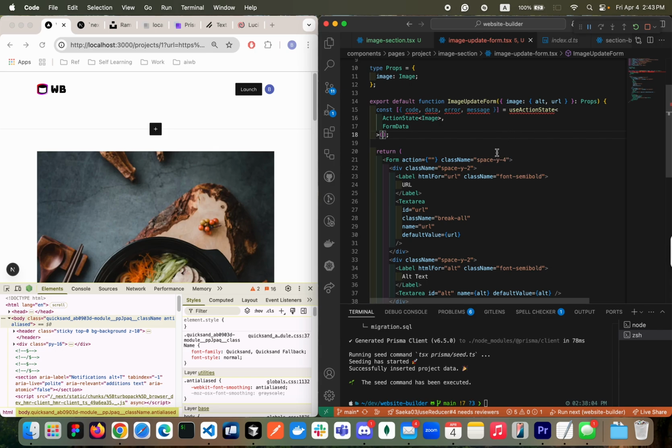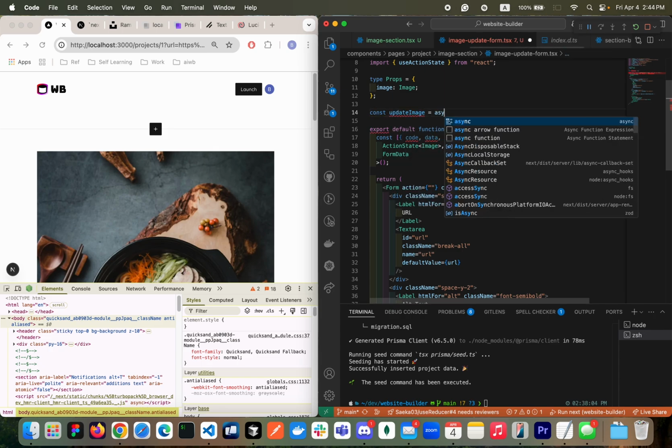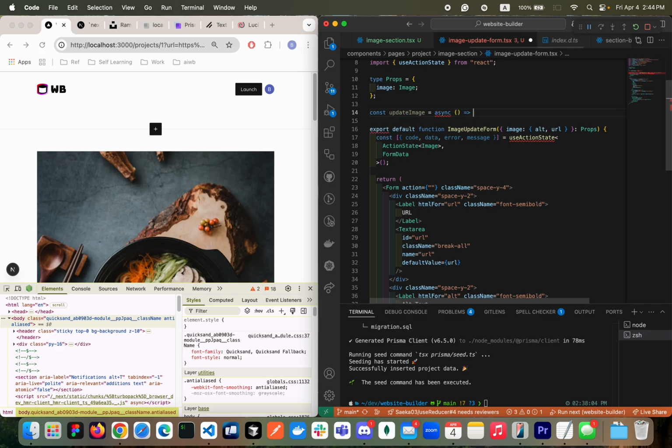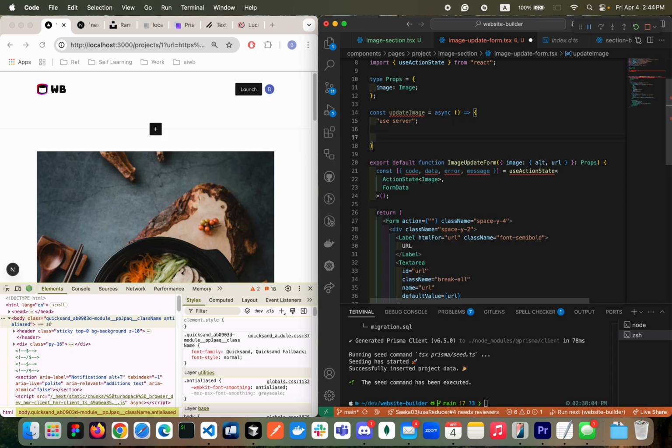All right. The action that I want to create will look like the const update image. Okay. It's going to be an async function. Of course, we will have use server later, in the file. And then we're going to get the form data. Let's create some abstract here.